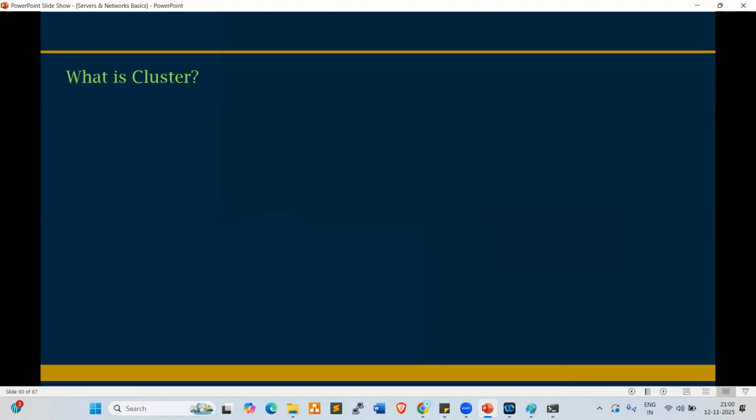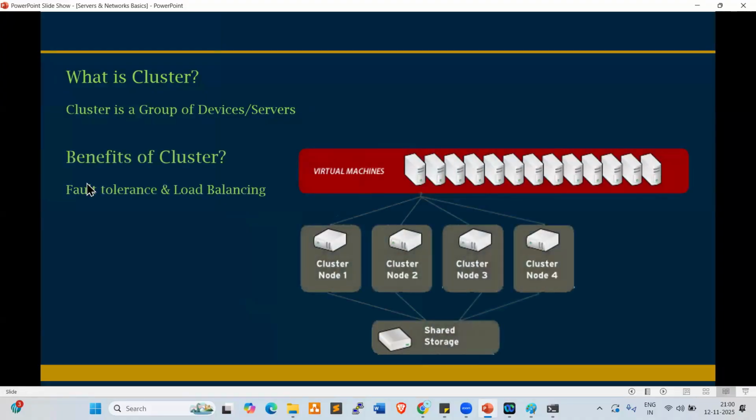Fault tolerance: in case two guys leave the organization, so of the 5 members, 2 members left. What will happen? The project will not be stopped, right? The other 3 people take care of the requests. Look at this, a cluster is nothing but a group of devices or a group of servers. The benefits of clusters are load balancing and fault tolerance.